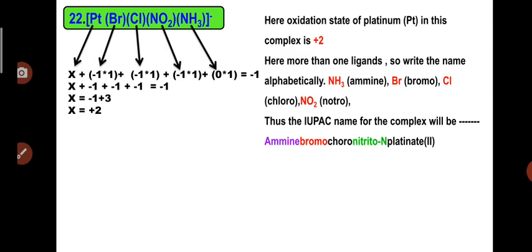Again multiple ligands are present, so write them alphabetically. The IUPAC name for this complex will be ammine bromo chloro nitrito-N platinate(II). As the overall complex has a negative charge, the metal name will end with -ate.